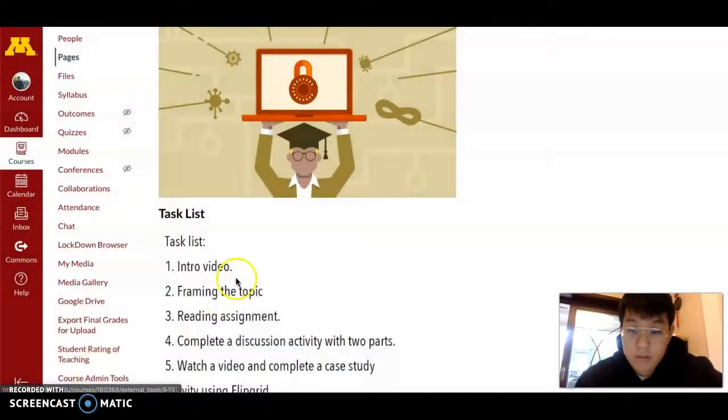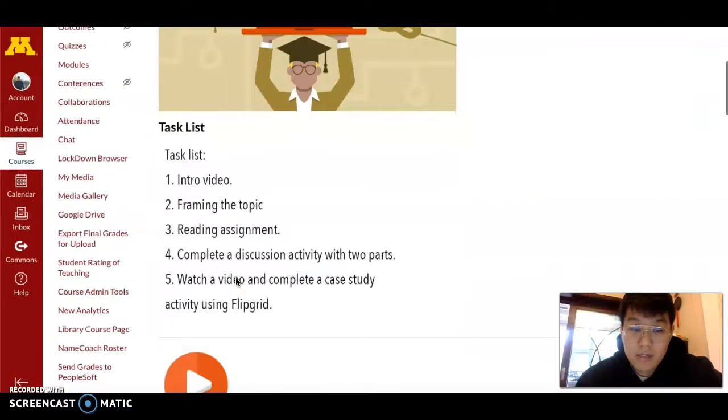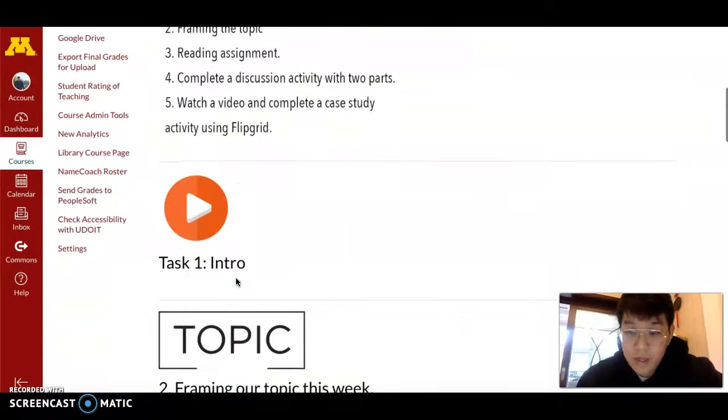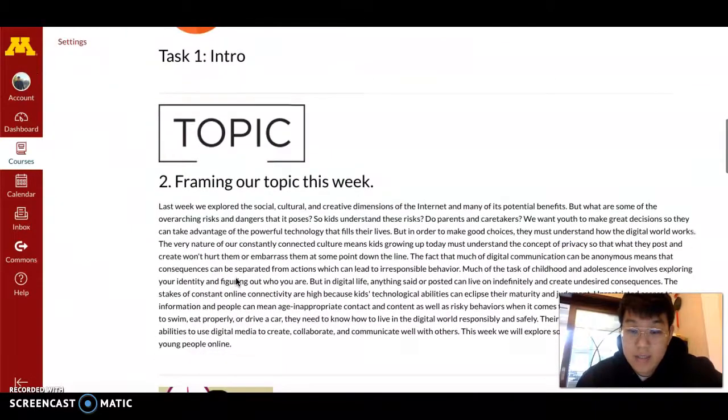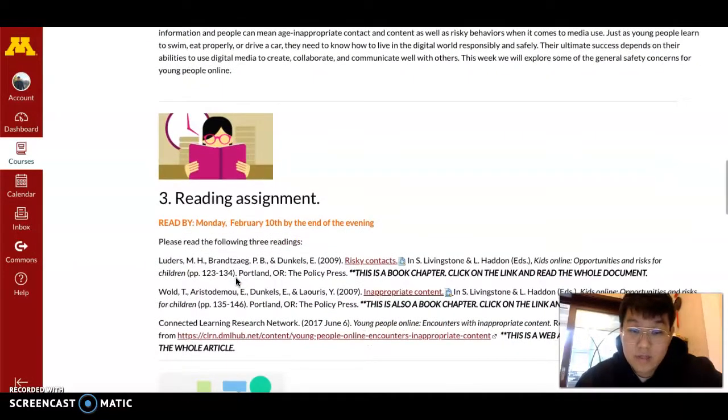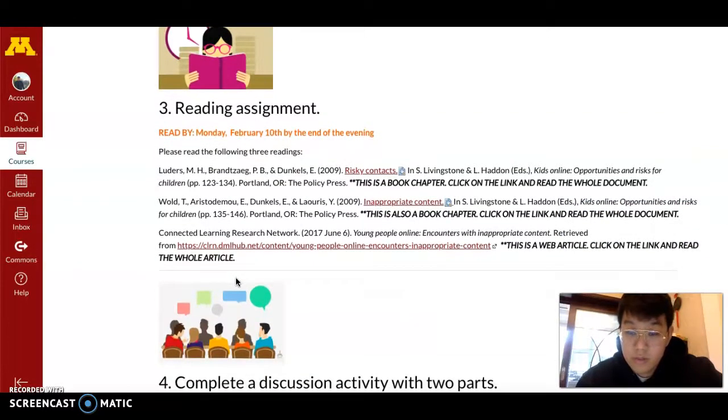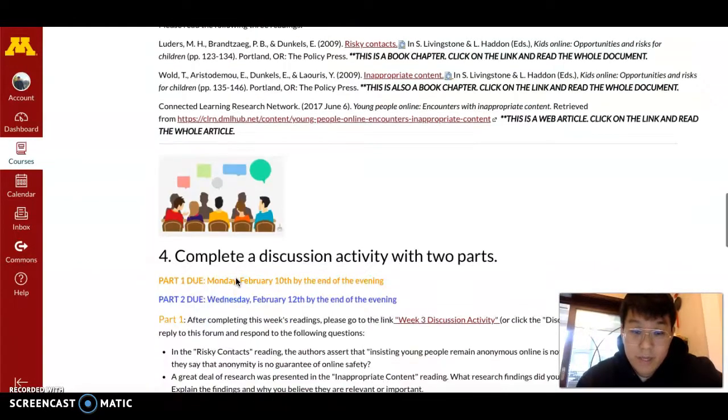Now I'm going to show you the week 3 page. This week we have 5 tasks in total. The first one is to watch this introduction video, and the second one is to read the basic introduction of the topic this week. The third task is the reading assignment. This week we have three reading articles, so please read them very carefully. Those are very good readings for this topic.